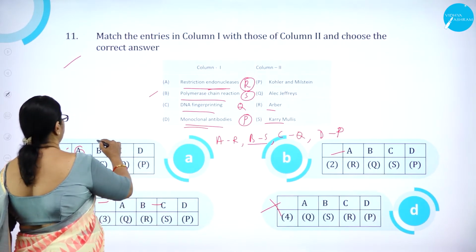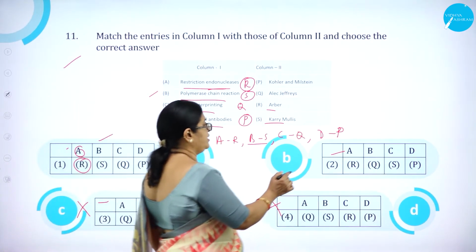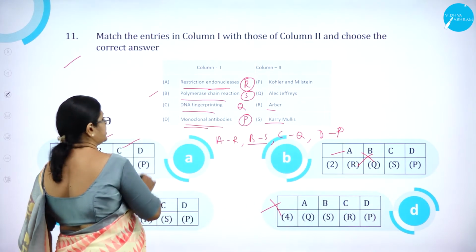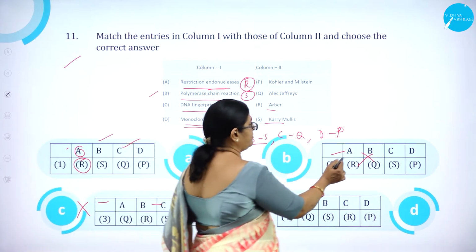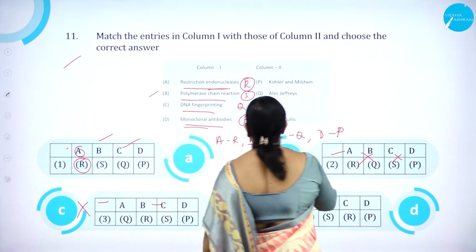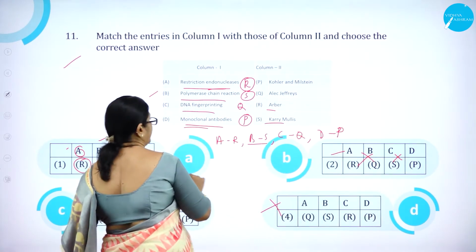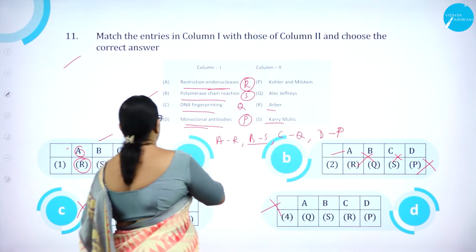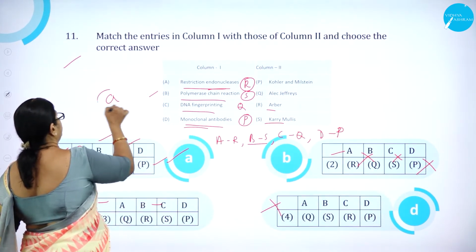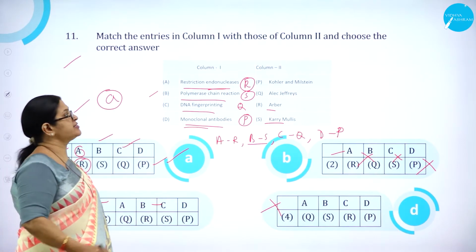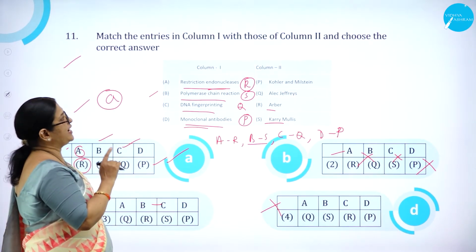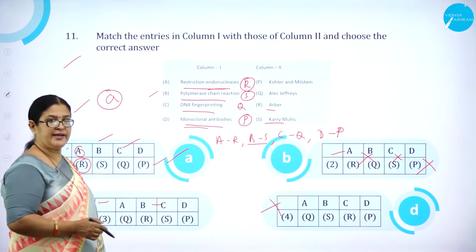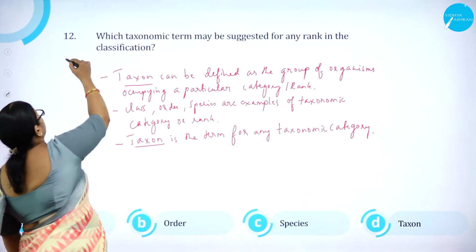Here you can see B with S, correct. Here B with Q is wrong. So C with Q, here you can see C with Q. Here C with S is wrong. And here D with P is correct. Here D with P is wrong. So option A is correct, that is the entries in column 1 with the correct answer. Option A is correct. Moving on to question number 12.